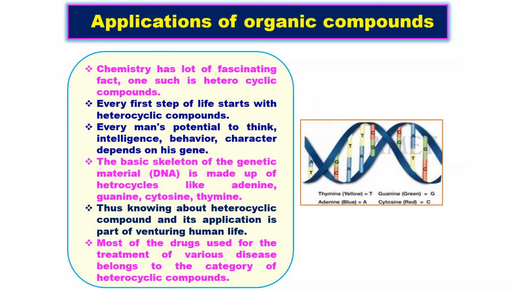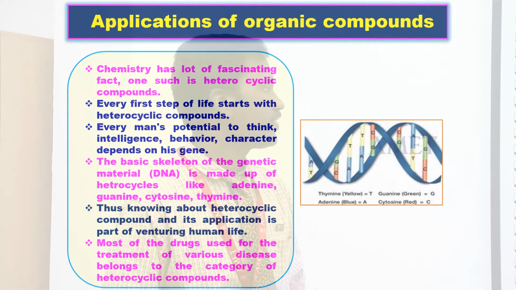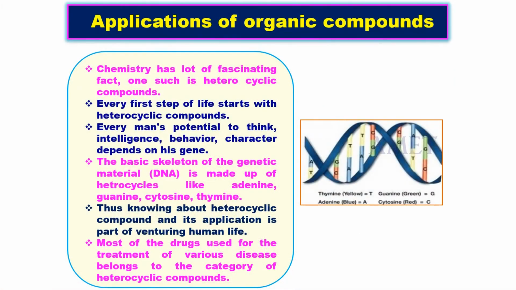These slides show some applications of organic chemistry, like drugs. Chemistry has a lot of fascinating facts, such as heterocyclic compounds. All the slides discussed are heterocyclic compounds. The very first step of life started with heterocyclic compounds. Every man's potential to think, intelligent behavior, and character depends on genes. DNA is made of heterocyclic bases like adenine, guanine, cytosine, thymine.